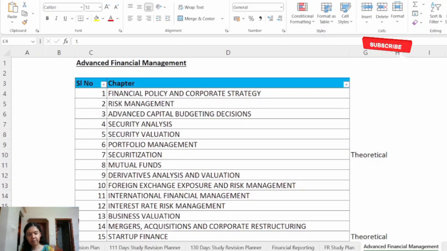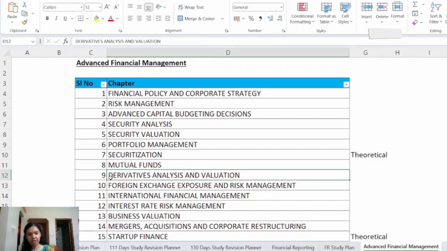Next, a question was asked in the webinar as to what should be the sequence of preparation. So it was suggested that you should follow the order of the chapters given in the study material itself. Because in the study material, the chapters are given in logical order already. So it is better you follow this order itself. Because if you see here, first there is the chapter derivatives.